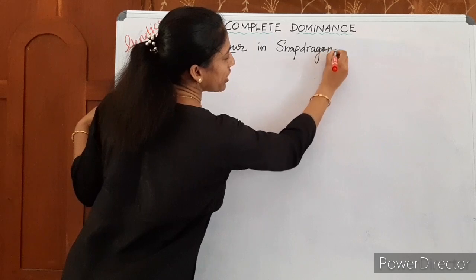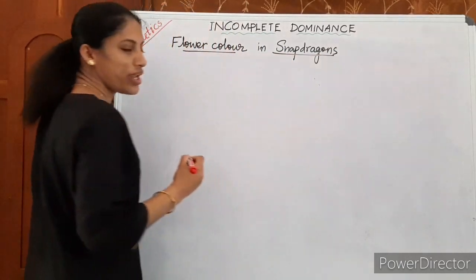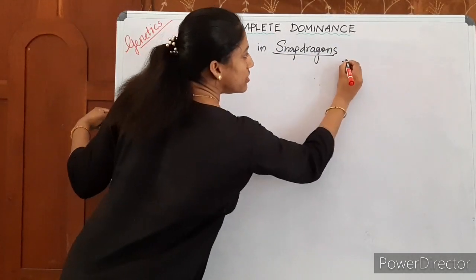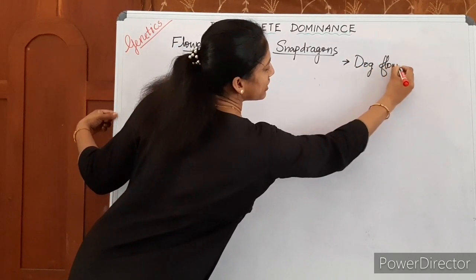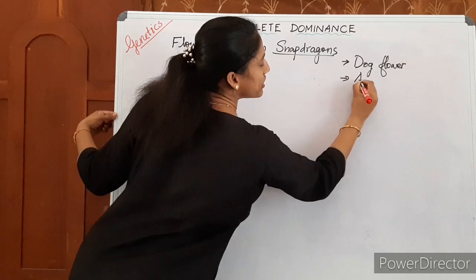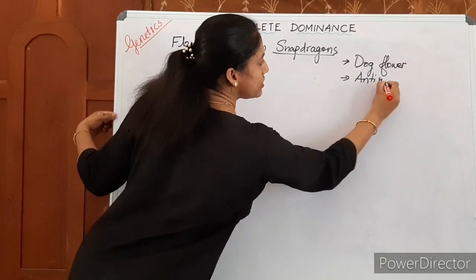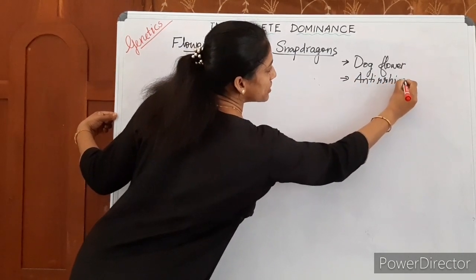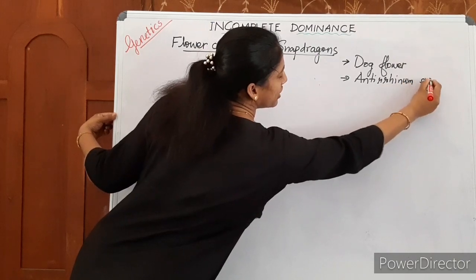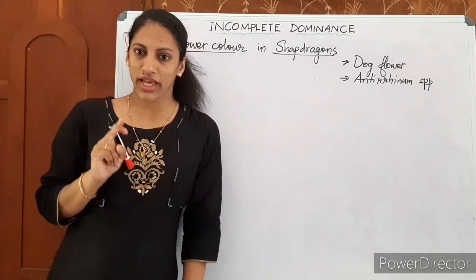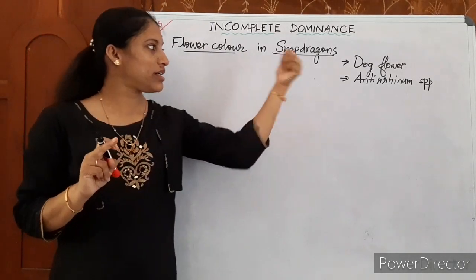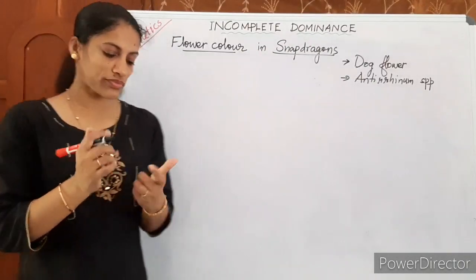This flower is commonly known as snapdragon, also known as dog flower, and its scientific name is Antirrhinum. There are many species, so we write Antirrhinum species. So listen, for incomplete dominance you are going to study the example flower color in snapdragons.